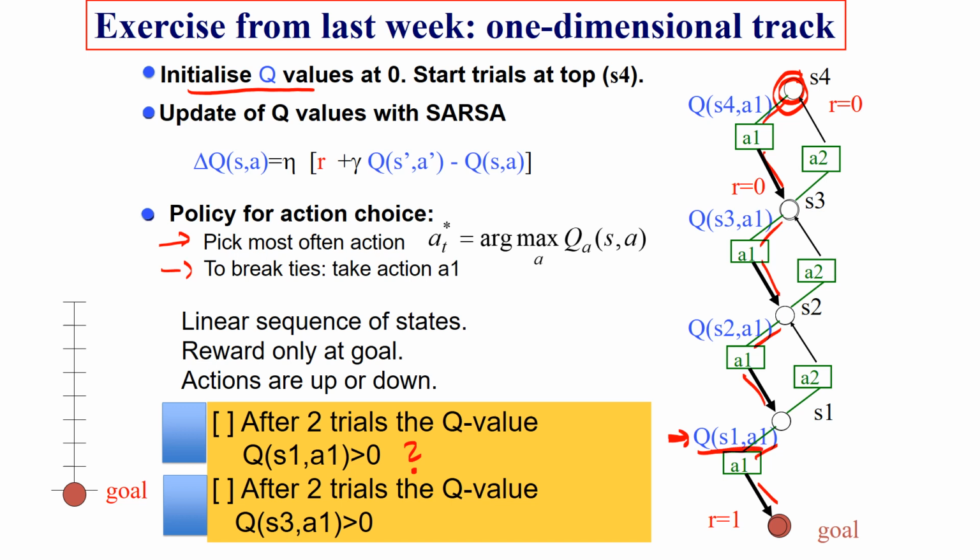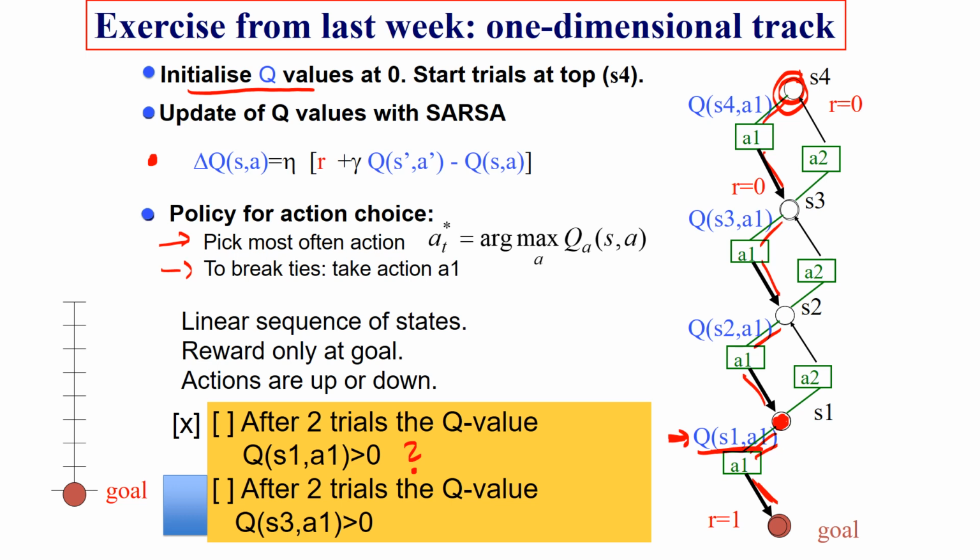Yes or no? Please think for a moment, stop the video, and the answer is yes, this is larger than 0. Why is that? Well, on the way down, each time you have to update the Q values. Now, once you have been in this state, S1, you went down in this direction.